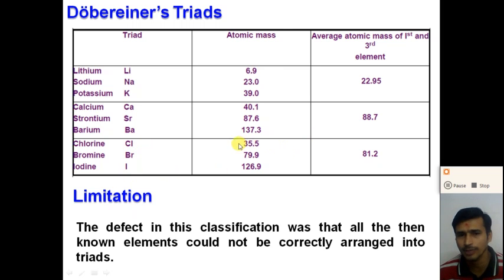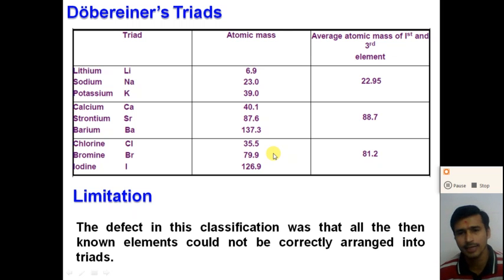The average of the atomic mass of chlorine and iodine is 81.2, and the atomic mass of the middle one, bromine, is 79.9, which is approximately equal, right? So in Döbereiner's triads, Döbereiner classified the elements in increasing order of their atomic mass into groups of three elements.